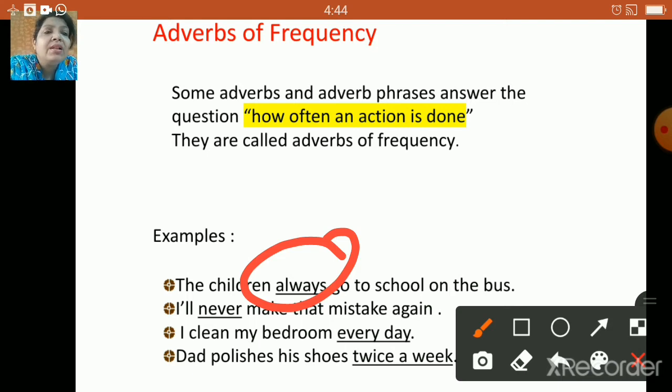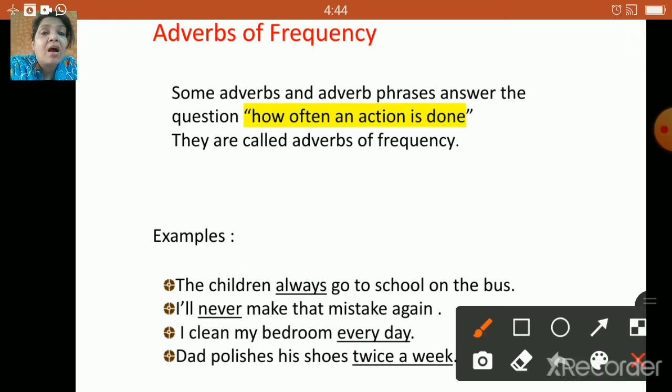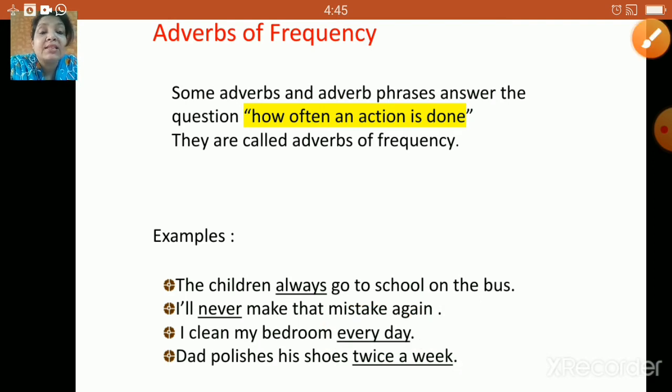Next, I will never make that mistake again. Never. Next one, I clean my bedroom every day. Every day. How often are you going to clean the bedroom? Every day. Next, dad polishes his shoes twice a week. How often is the action going to take place, children? Twice a week. So these examples give us an idea about adverbs of frequency.